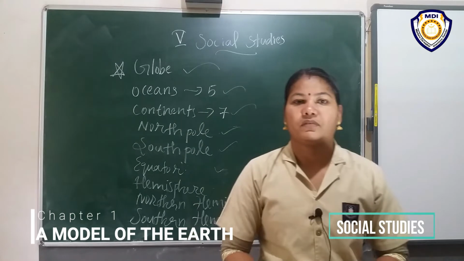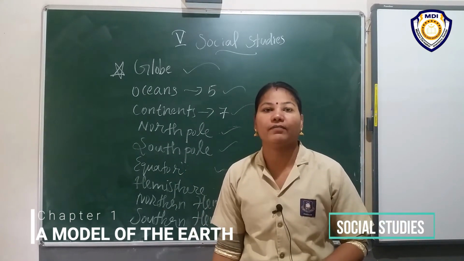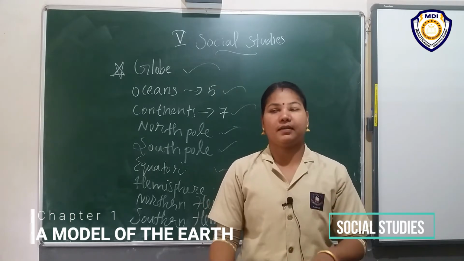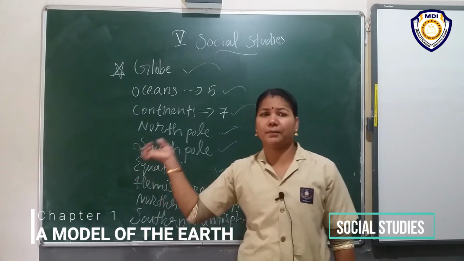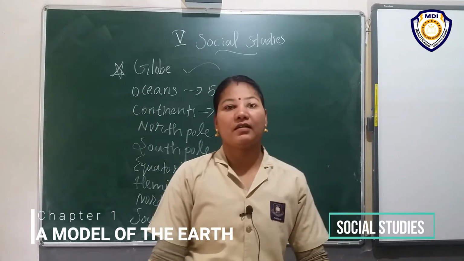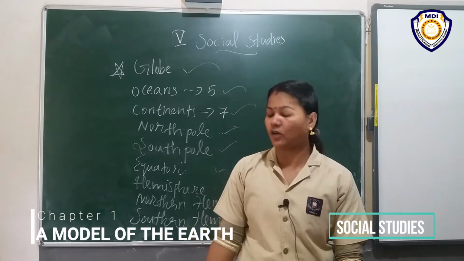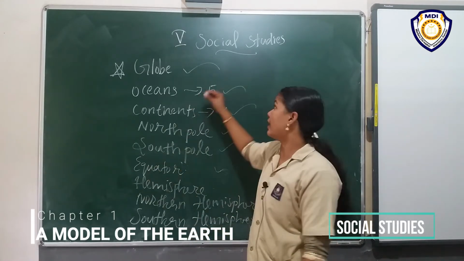Yes, you understood everything related to this topic? Okay, I will just repeat the important things. First we know that the globe is a small model of earth. That is, the globe is a spherical or round shape.